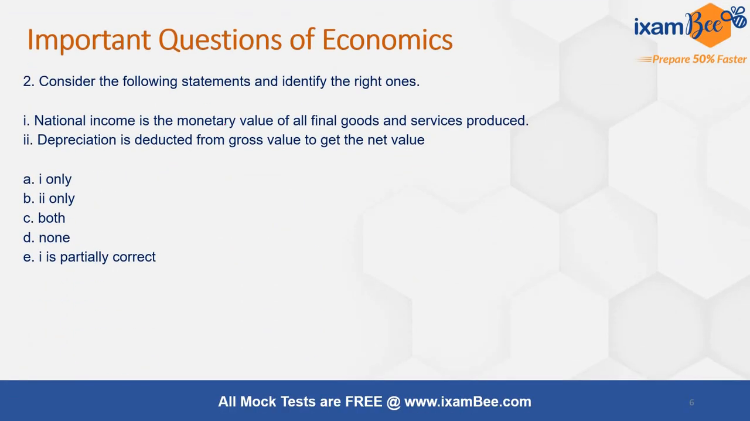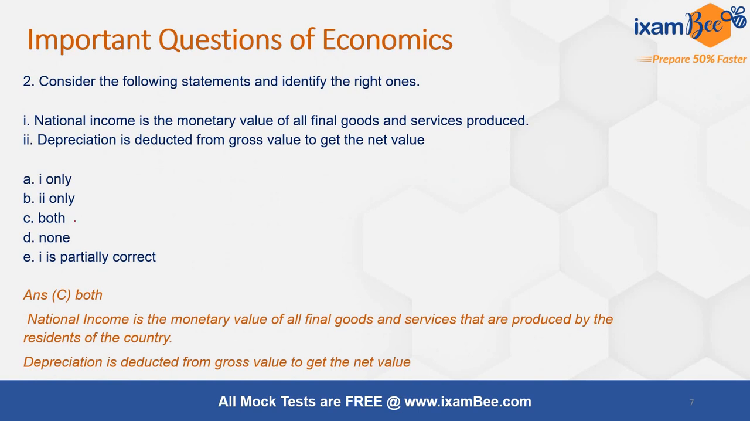Next question: you have to identify the right statements among these two statements. National income is the monetary value of all final goods and services produced, and depreciation is deducted from gross value to get the net value. Both these statements are correct, hence the correct answer is C.